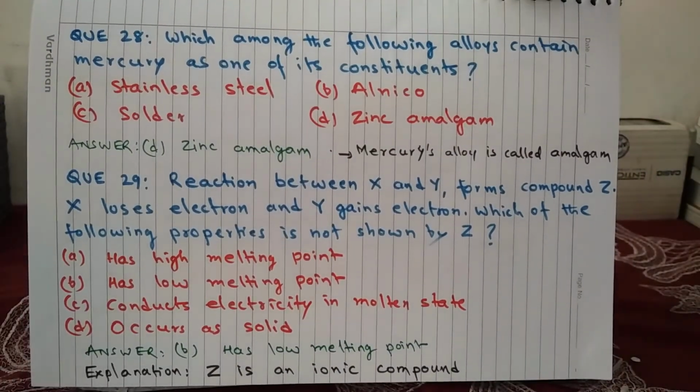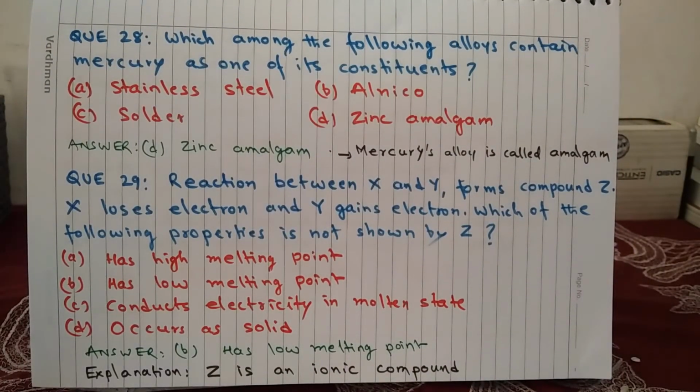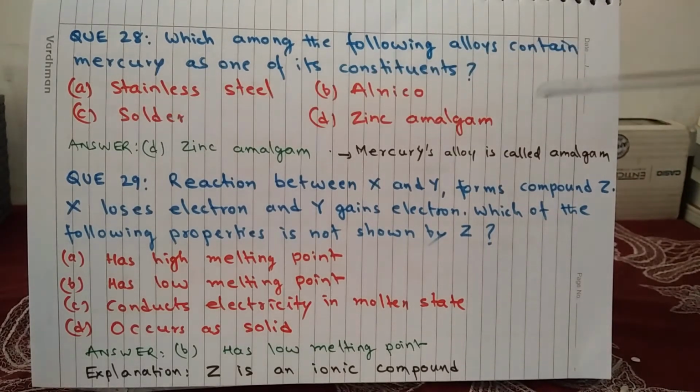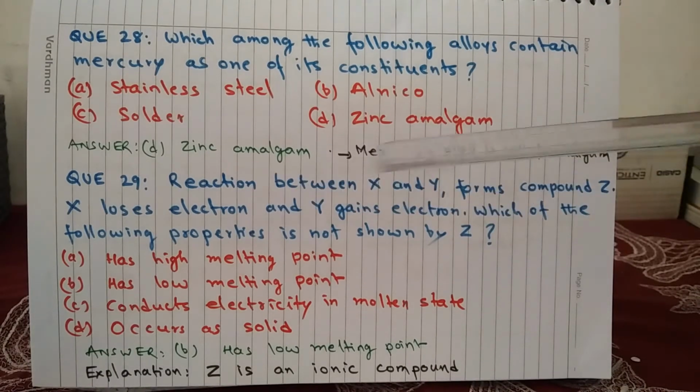Question 28. Which among the following alloys contains mercury as one of its constituents? A, stainless steel, B, alnico, C, solder, and D, zinc amalgam. The answer is D, zinc amalgam. In one of the previous questions, question number 26, you have read that an alloy of mercury is called amalgam.